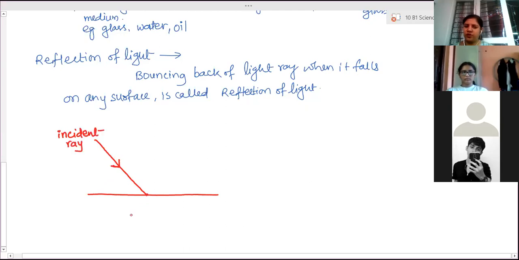This is a point of contact. This is called the point of incidence. Now the light will move like this, bounce back this way. So this bounced back light ray is called a reflected ray.